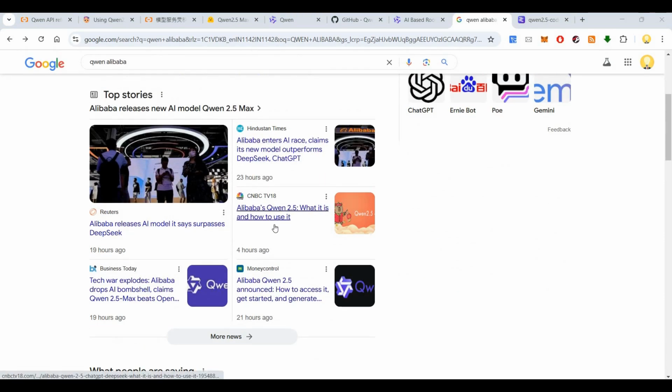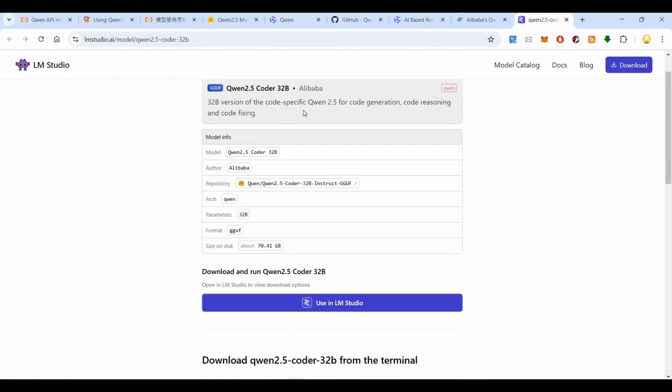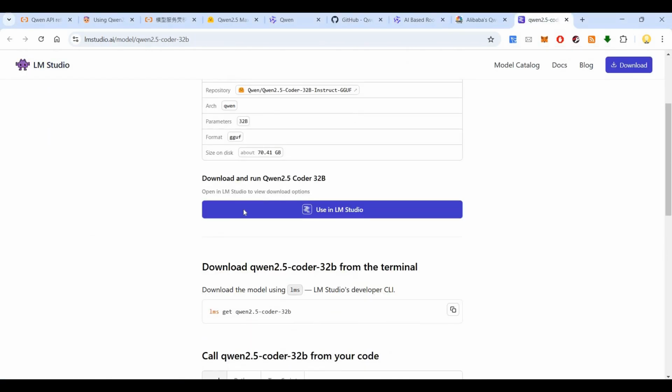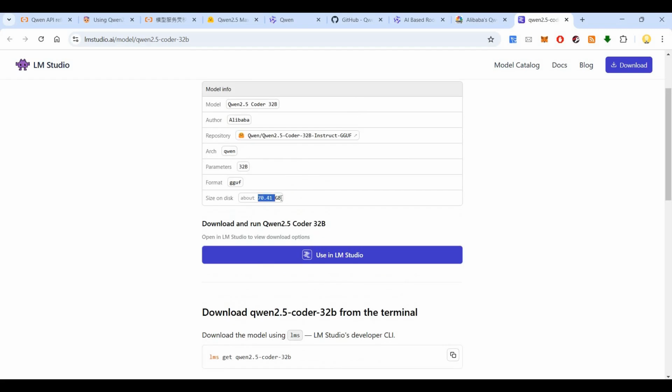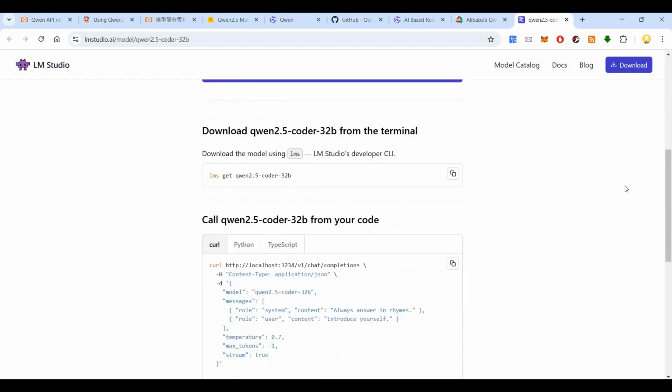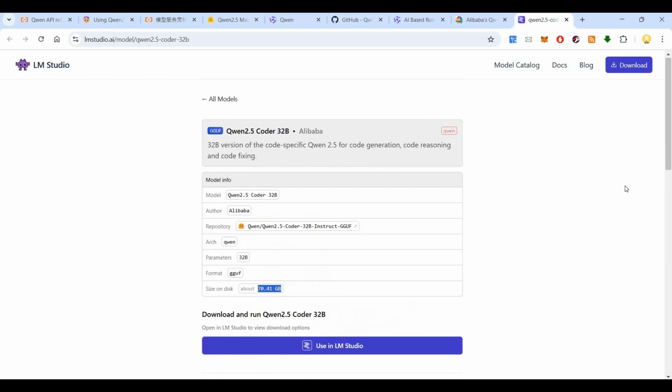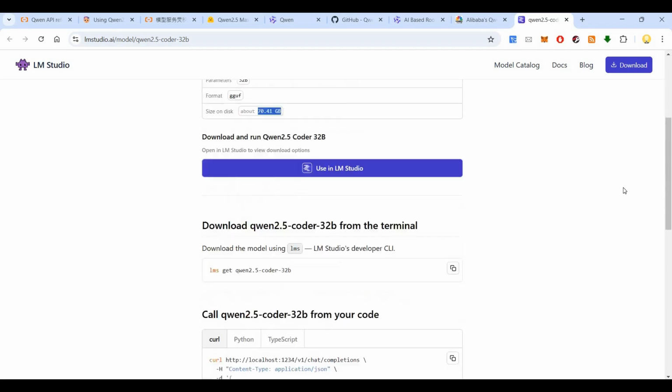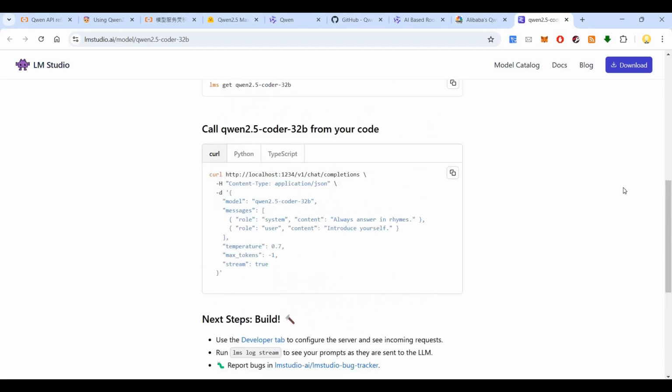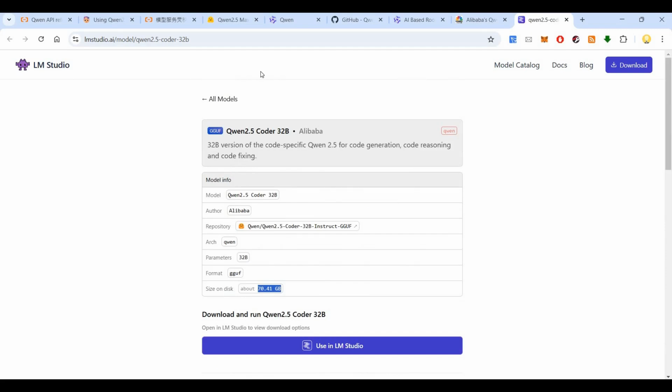So Alibaba Qwen 2.5, what is it and how to use it? So you see here, this is there. So let's look at the size on the disk, which is about 70.41 GB. If you have 70.41 GB of space, then you can pretty much download it and use it in your system with LM Studio.